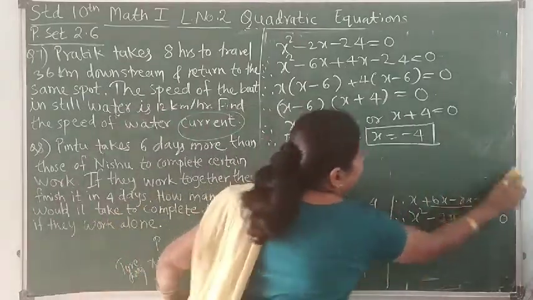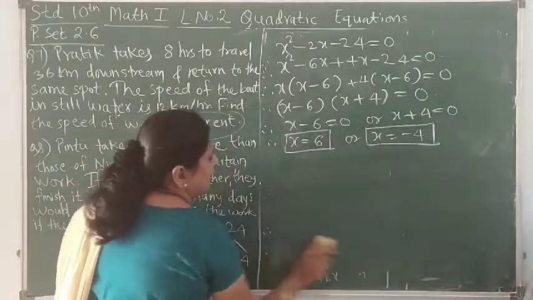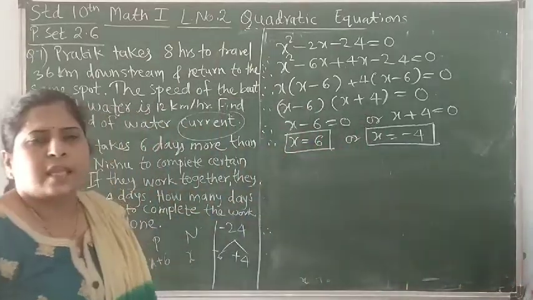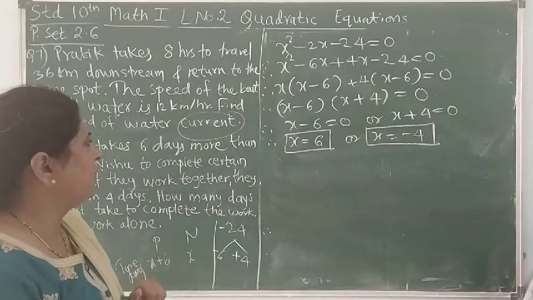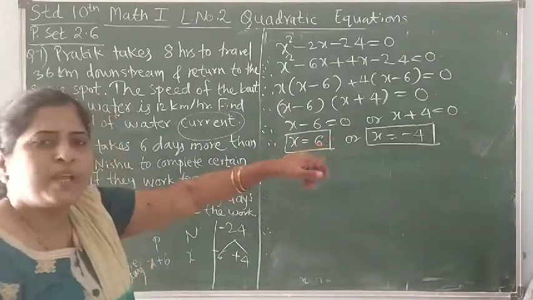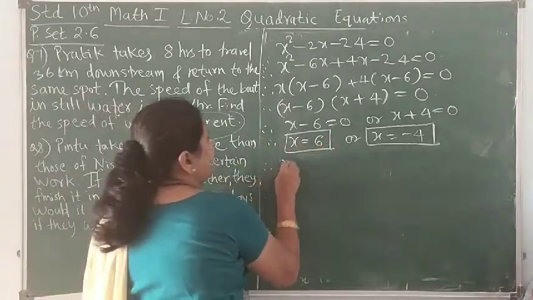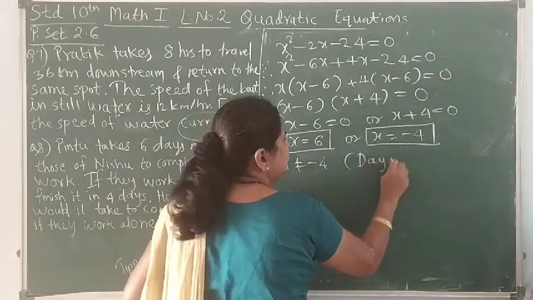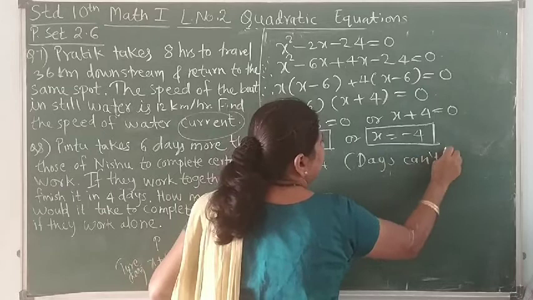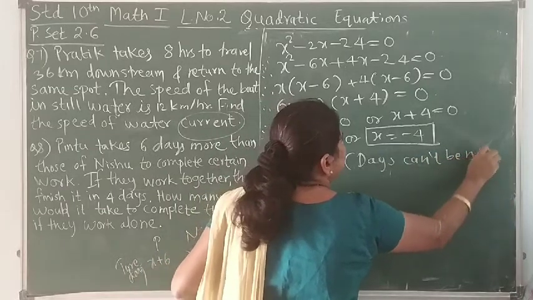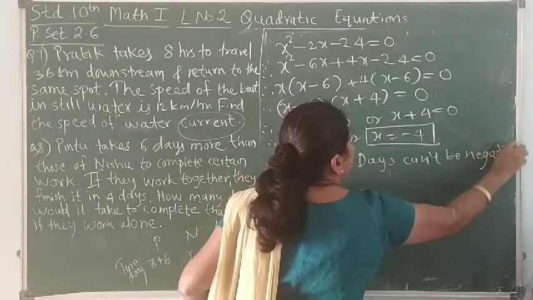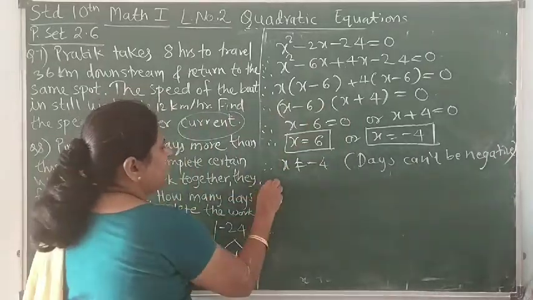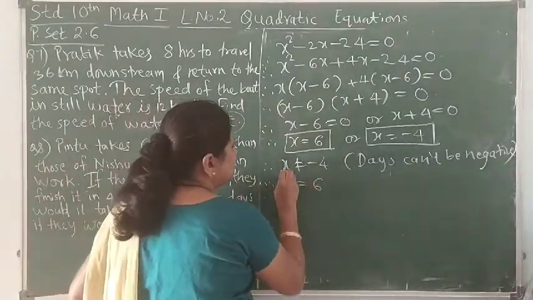But are we going to accept both? For that, what is our x? x is nothing but the days taken by Nishu to complete the work. So as number of days cannot be negative, we can write x cannot be equal to minus 4 as days cannot be negative. So you need to write this reason. Don't forget to write reasoning at least in short. Therefore, what is the value of x? So x is equal to 6.